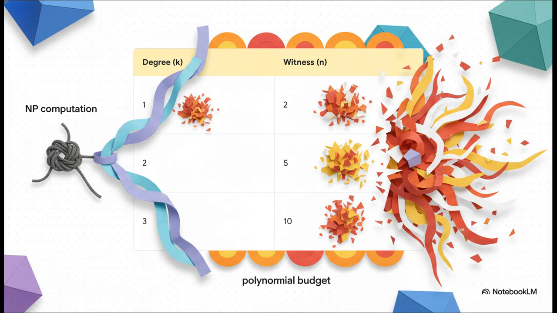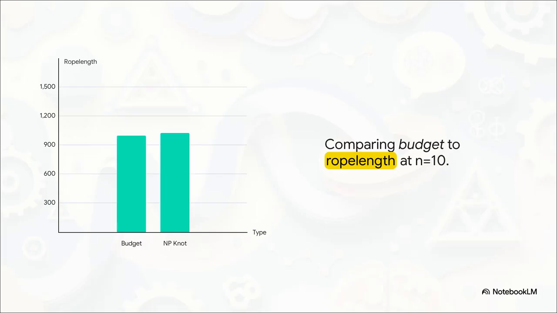For a polynomial of degree 1, it happens almost instantly when n equals 2. For degree 2, the knot outgrows the budget at n equals 5. And for degree 3, that breaking point hits right at n equals 10. Actually, let's zoom in on that separation at degree 3 just to really see the physical impossibility here.